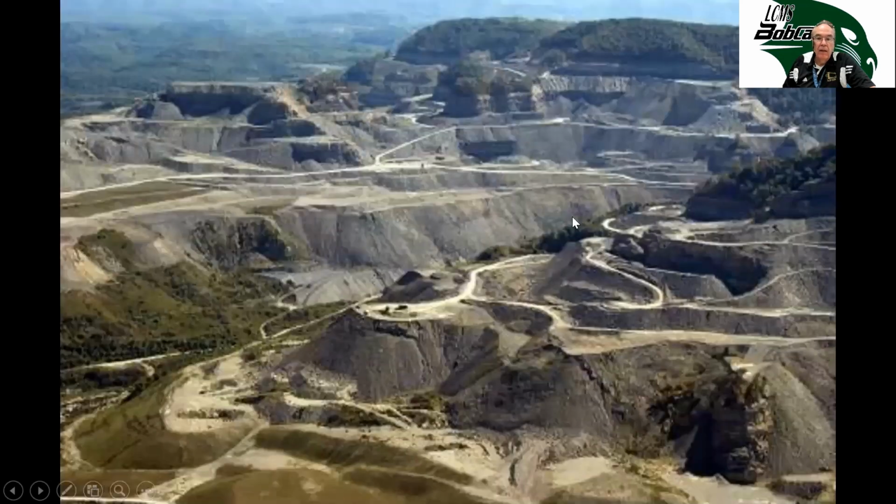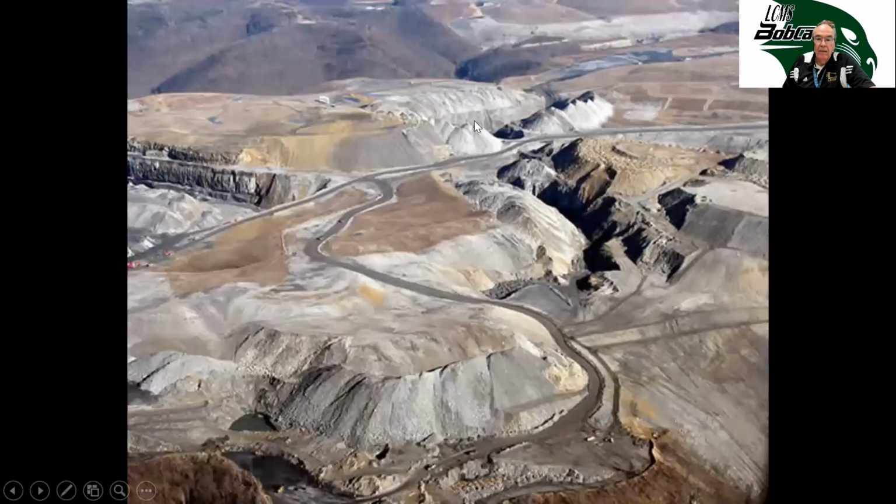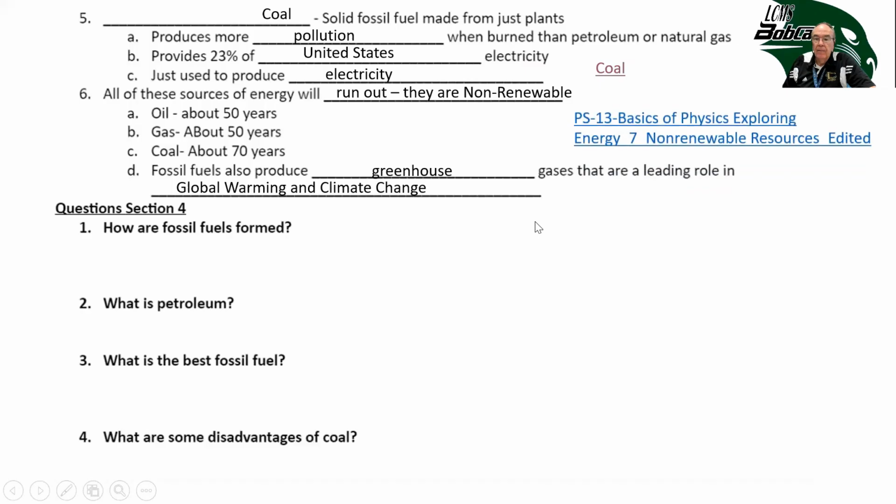This is another picture of a surface mine. You can see everything is gone. And you can imagine when it rains how much runoff of mud and different things from coal mining there is. This is another picture of a surface mine. Again, everything that was part of the ecosystem is gone.